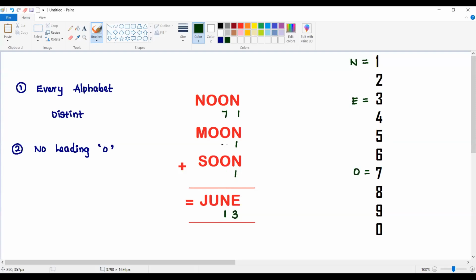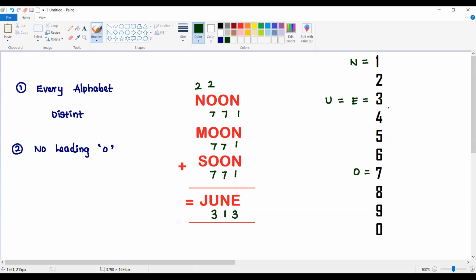7 plus 7 plus 7 will give a result which is equal to 21. So 2 is a carry. Again 7 plus 7 plus 7, it is 21 plus 2. It is giving a result which is equal to 23. That means I came to know that the U value is also equal to 3.